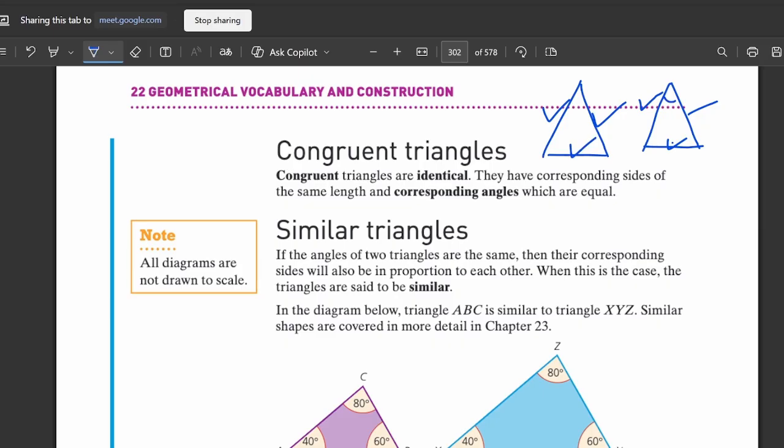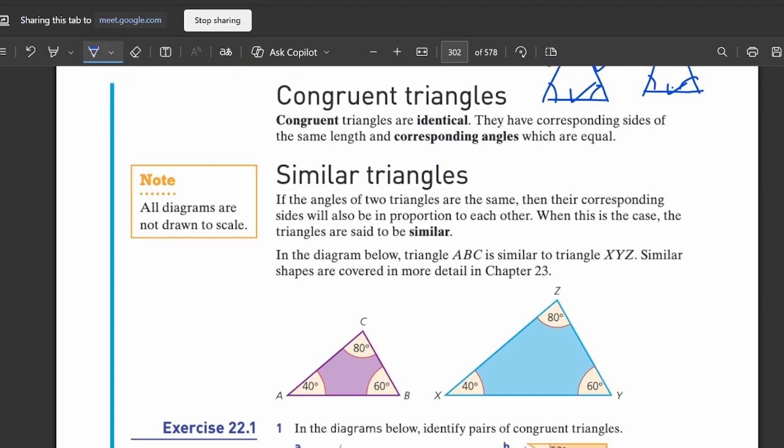This top angle is equal to this top angle. This left angle is equal to this left angle. This right angle is equal to this right angle. Then we will call these two triangles congruent triangles. Is that okay? Okay.